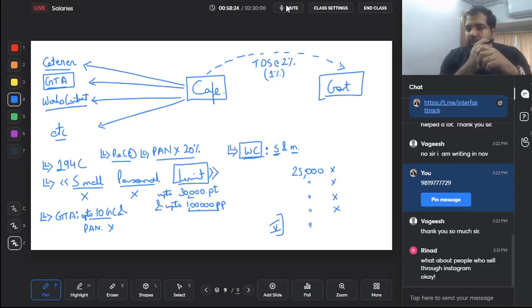In the exam, they could give you that you are getting a personalized diary. The diary paper is also given by you, and the logo is also given by you, and the shape is also specified by you. Is that a works contract? Yes. And in that, TDS will apply? Yes.